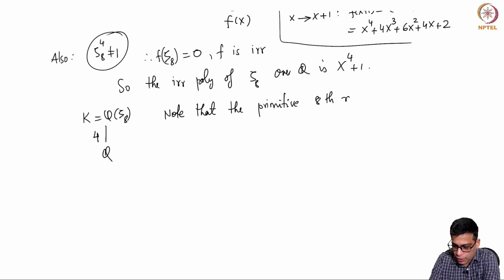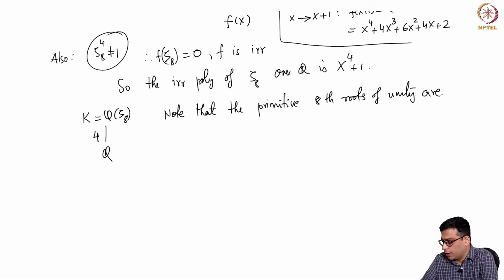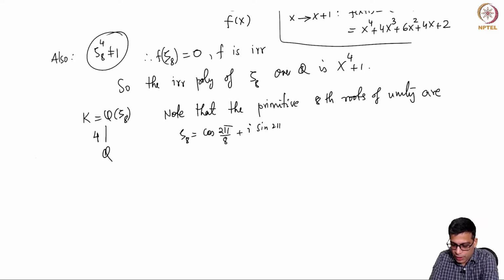So note that the primitive 8th roots of unity are, okay, so this is something that I mentioned before when we discussed this particular extension many times. Zeta_8 can be taken to be cosine 2 pi by 8 plus i sine 2 pi by 8.